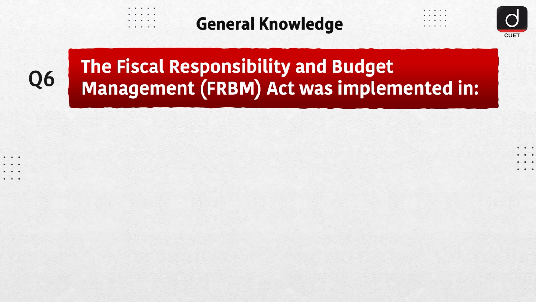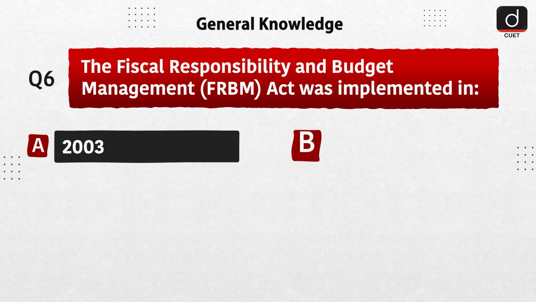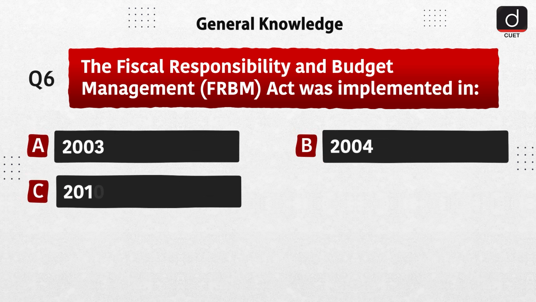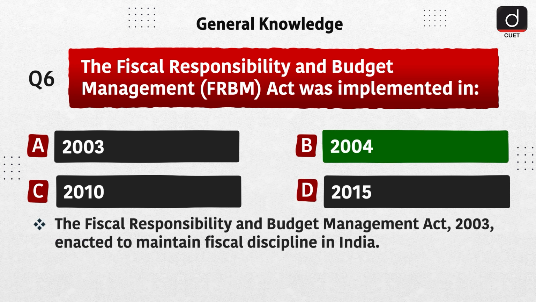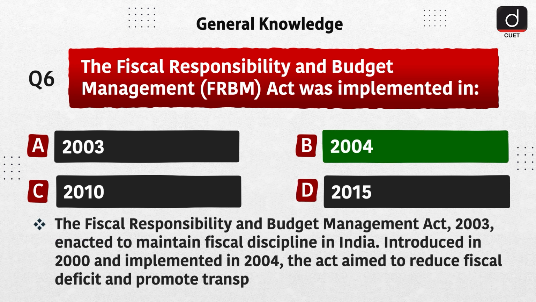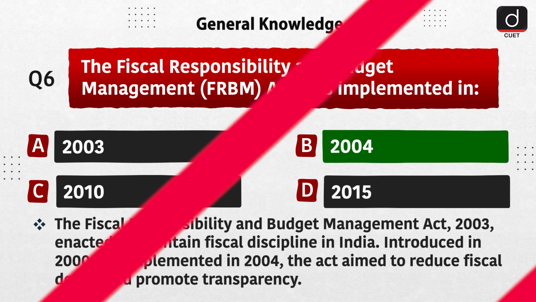Next question is, the Fiscal Responsibility and Budget Management (FRBM) Act was implemented in A. 2003, B. 2004, C. 2010, D. 2015. The correct answer is option B. 2004. The Fiscal Responsibility and Budget Management Act 2003, enacted to maintain fiscal discipline in India. Introduced in 2000 and implemented in 2004, the Act aimed to reduce fiscal deficit and promote transparency.